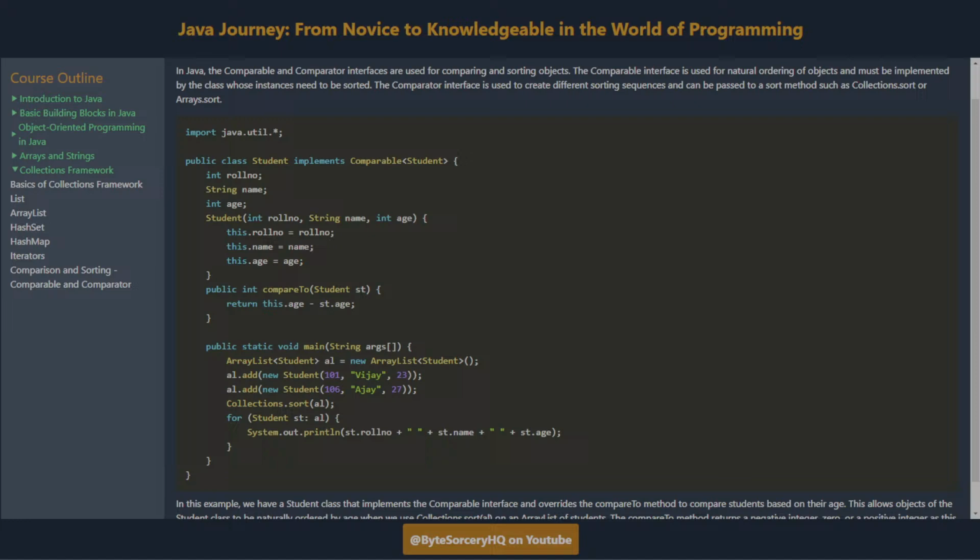The compareTo method returns a negative integer, 0, or a positive integer as this object is less than, equal to, or greater than the specified object. After sorting, students are printed in ascending order of their age.